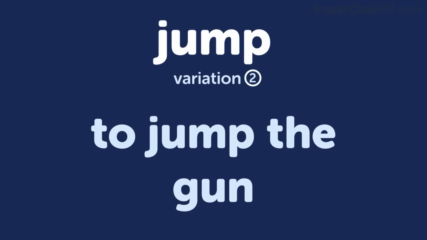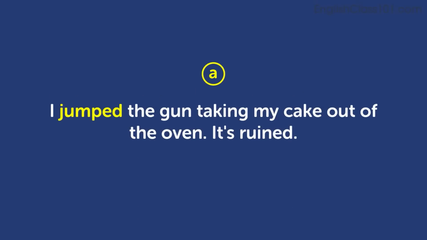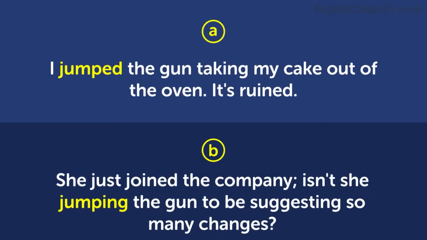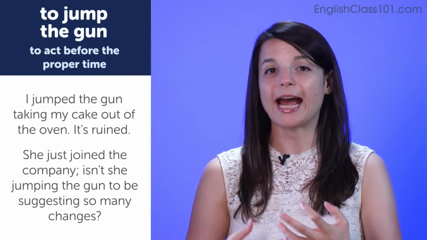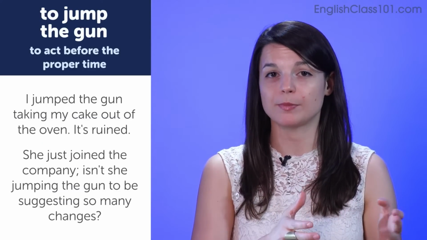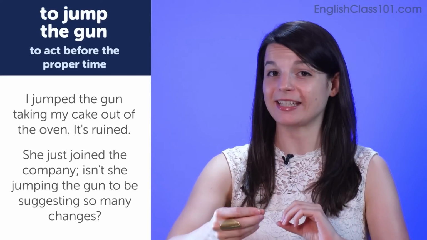Let's move along to the next variation, which is to jump the gun. To jump the gun means to act before the appropriate time. Some examples. I jumped the gun taking my cake out of the oven. It's ruined. She just joined the company. Isn't she jumping the gun to be suggesting so many changes? So to jump the gun, again, means to act before the appropriate time. So you do something too early, in other words, and it's a negative thing.